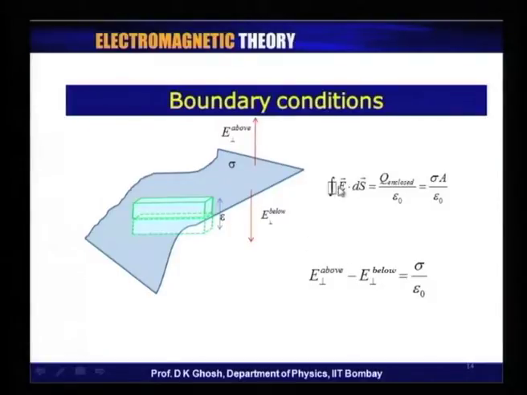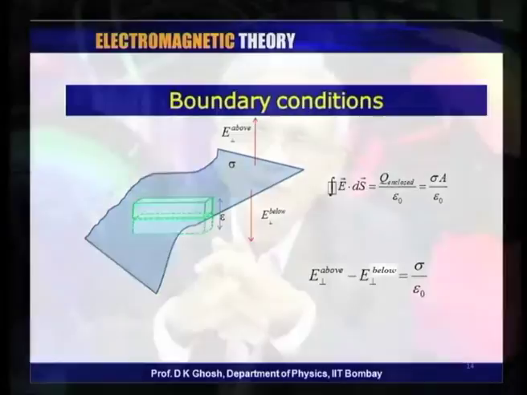Therefore, this is the integral of E dot dS, and as I make epsilon smaller and smaller, I find that the contributions are only from the top and the bottom face, which means that the normal component of E above the charged surface minus the normal component of E below is sigma by epsilon 0. So, this re-emphasizes the fact that across a charged surface we have a discontinuity of the electric field. I will elaborate on it in our next lecture.